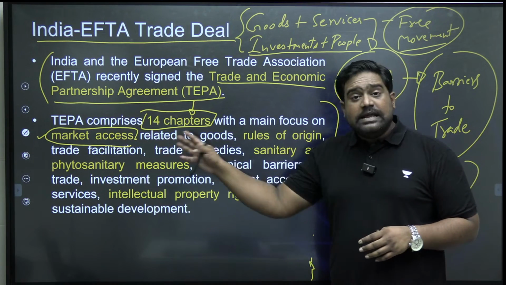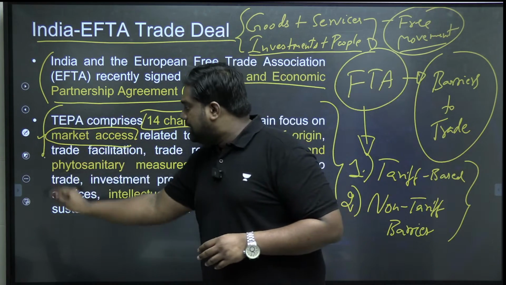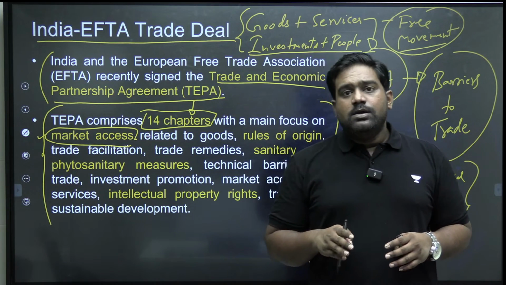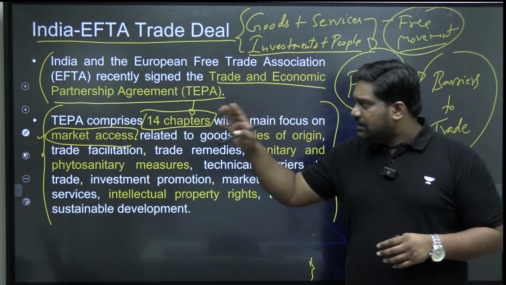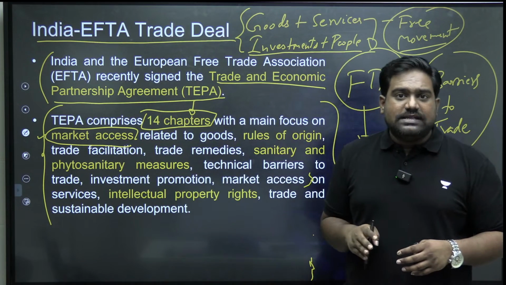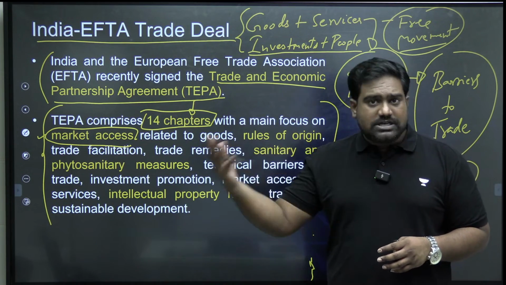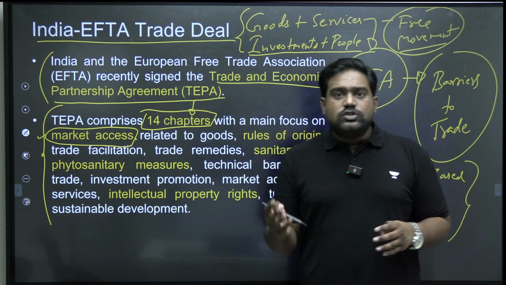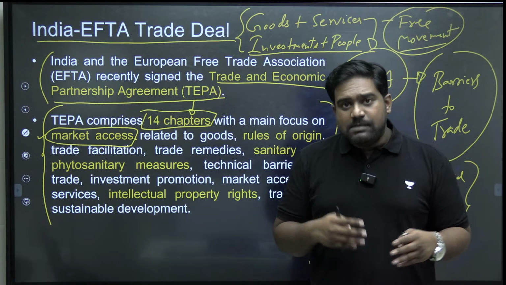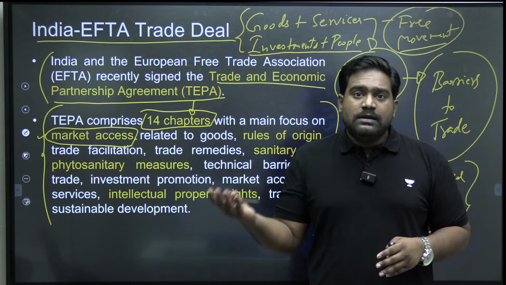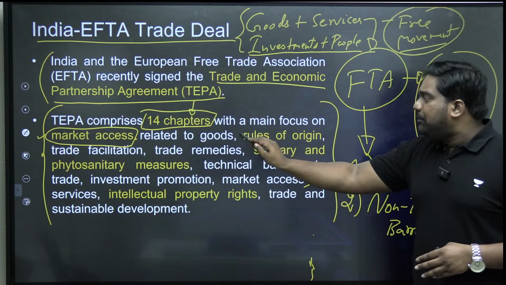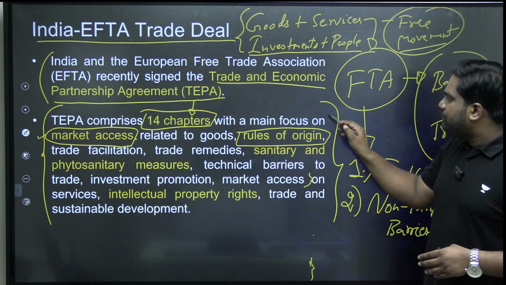So in the case of India and EFTA, market access was a priority to ensure that Indian goods and even services will have great market access into these countries, because that could boost our exports. Similarly, the EFTA countries also would want a certain degree of market access into India, so they can export their goods and services to India. So there is an entire chapter on rules of origin as well.